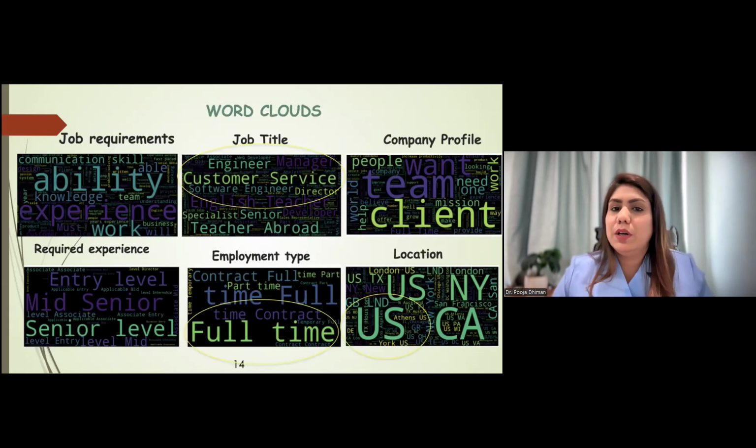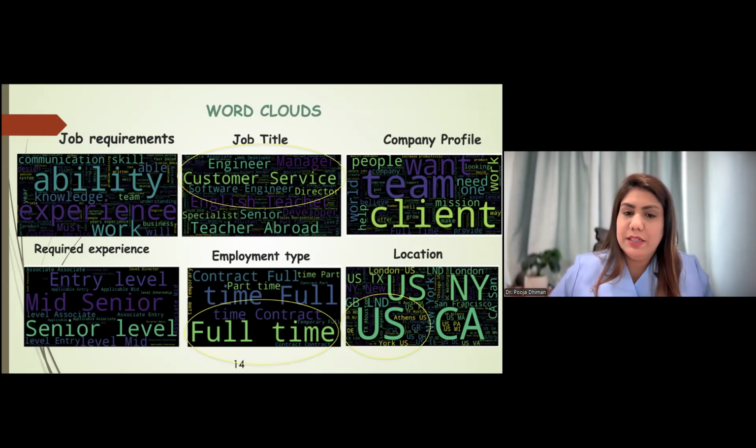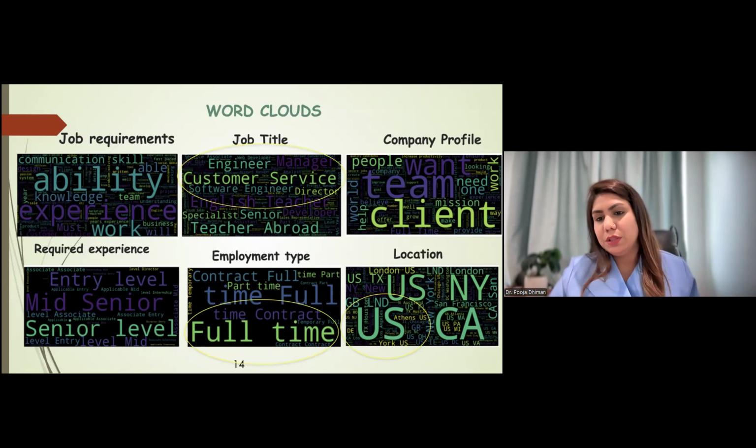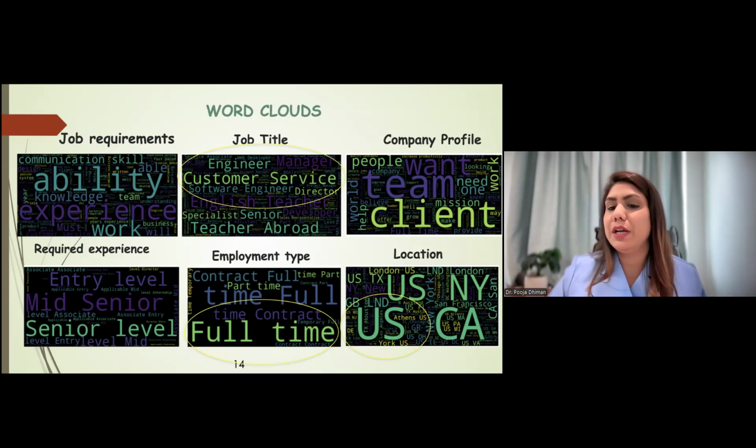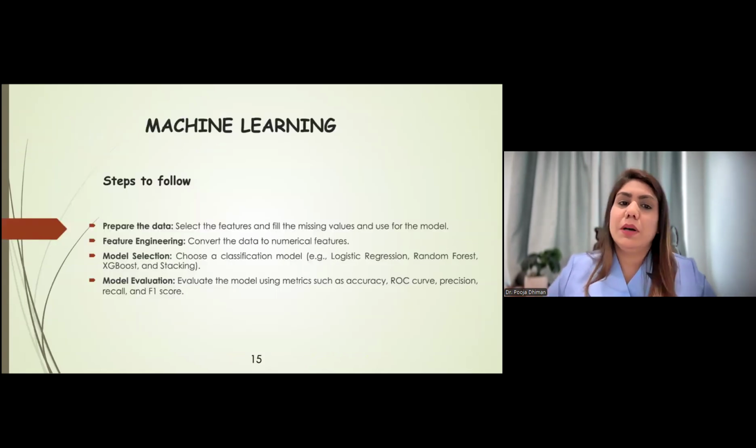So we can see the word clouds here for the text data. Here I have highlighted customer service, which really pops up in fraud jobs. And for the employment type, as we discussed in the pie chart, full-time jobs are very fraudulent. And as compared by location, we can see that the US is the location from where the fraudulent jobs are listed. Now come to the machine learning.